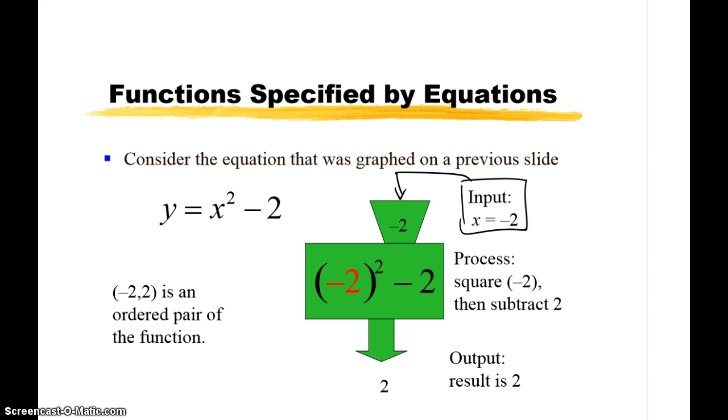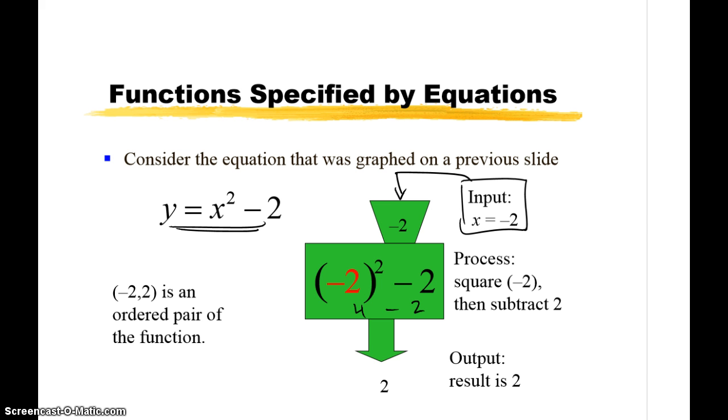Then, just like we did earlier, you evaluate this by plugging in -2 for x, and you get (-2) squared minus 2, which is 4 minus 2, right? And the machine spits out the answer, which is 2. So the input is -2, and the process is to follow the function's rule, that is, to square the input and then subtract 2 from the result, and that gives you the output, the final result, which is 2.